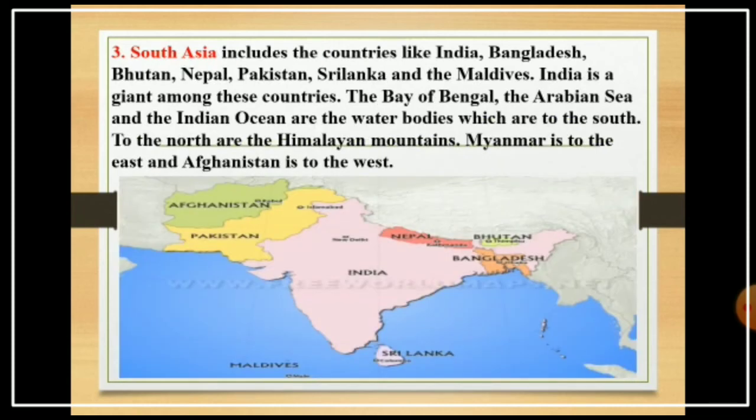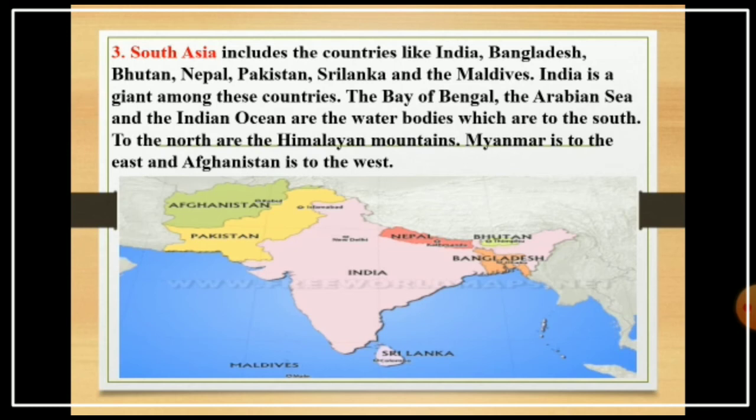The next one is South Asia. South Asia includes countries like India, Bangladesh, Bhutan, Nepal, Pakistan, Sri Lanka and the Maldives. India is a giant among these countries. The Bay of Bengal, Arabian Sea and the Indian Ocean are the water bodies to the south.